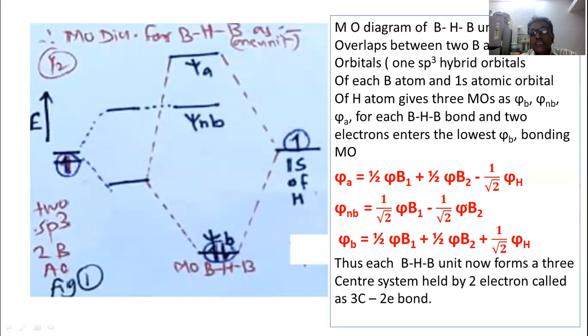So we have to remember these equations. The equation for non-bonding becomes this. The equation for bonding becomes this, and everywhere there is a positive sign. And here it is anti-bonding, therefore it is a negative sign here.